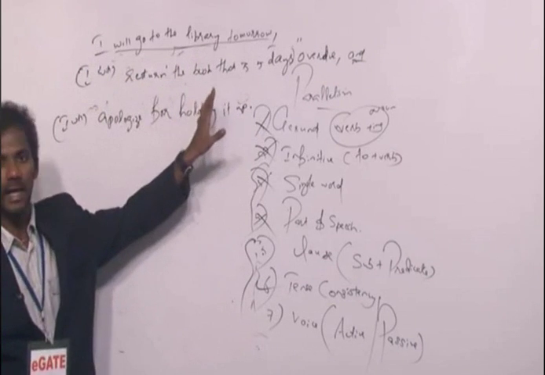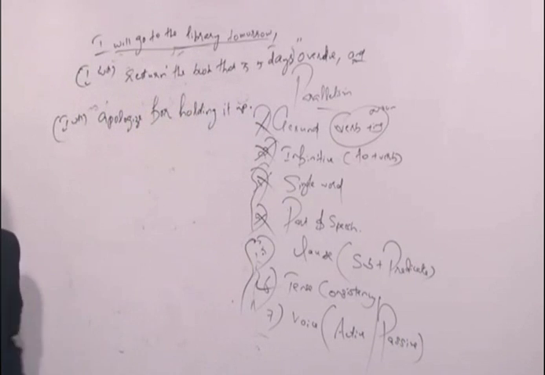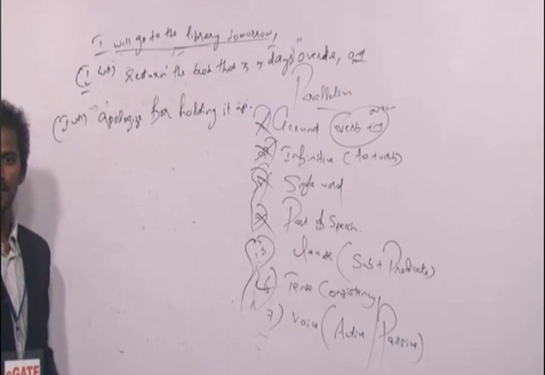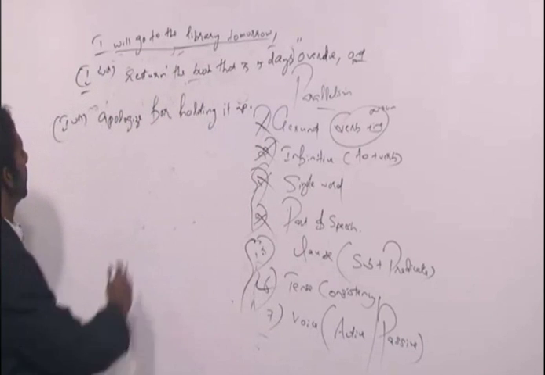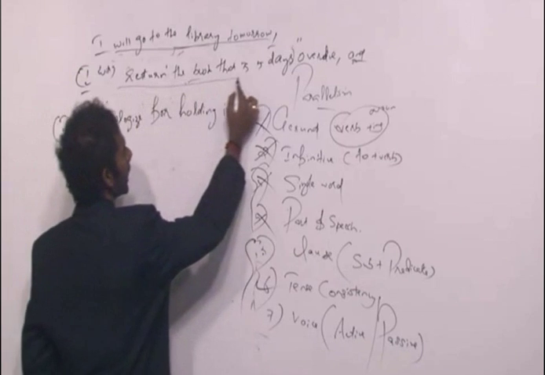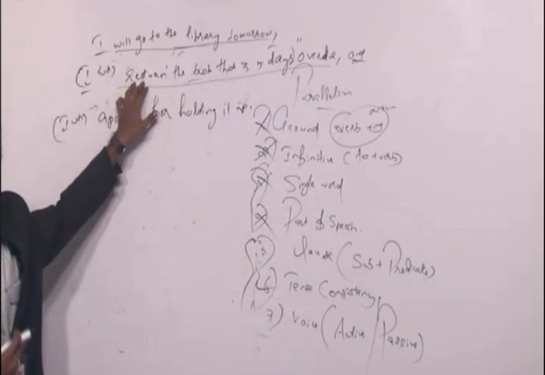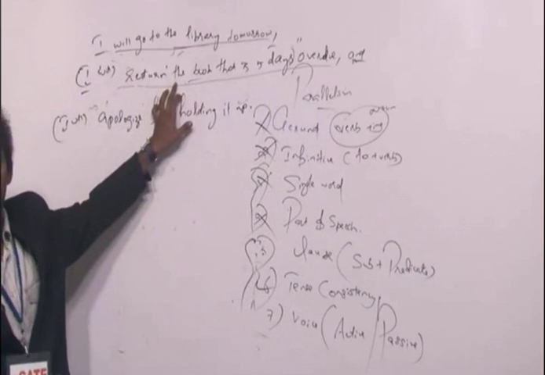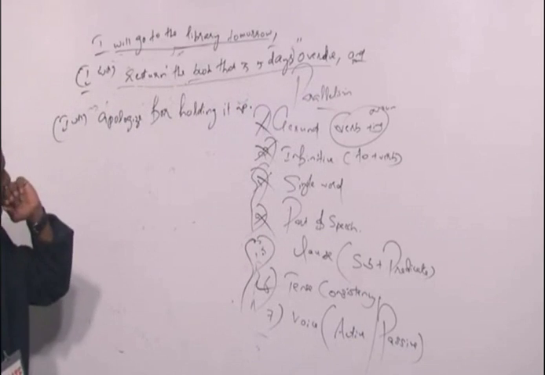Return the book that is 5 days overdue. Return is same as I will return the book. Subject. I is the subject. Fine. Object. Book is the object. Predicate. Will return the book that is 5 days overdue is the predicate. So this is also a part of a sentence containing a subject and a predicate. So I can say this can also be termed as a clause. Fine. Come to the last one.